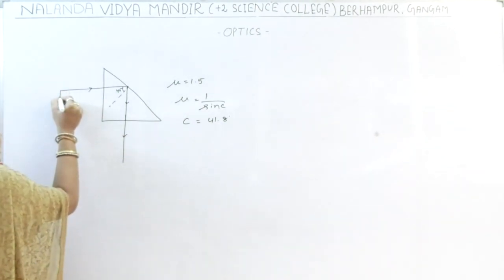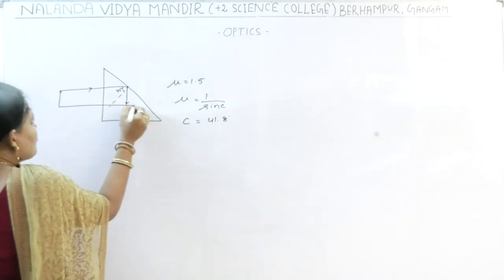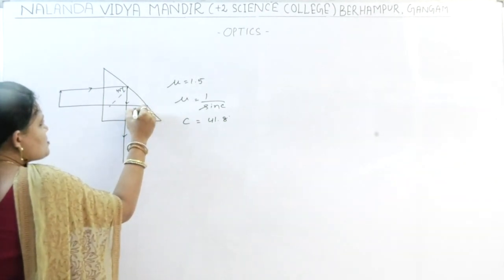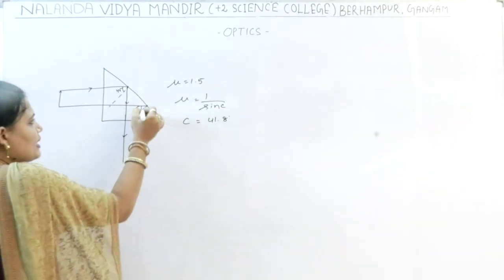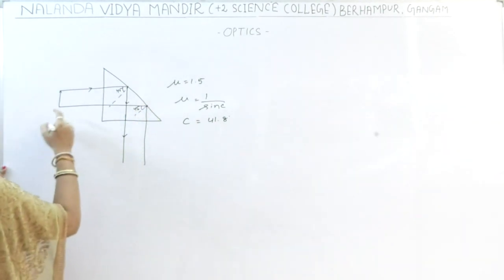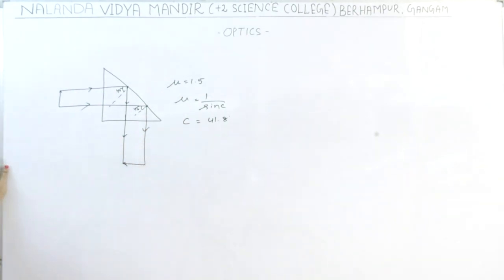If there is an object like this, then this ray will move to this position. At this position, this is the normal. This is 45 degree, greater than the critical angle. Then it will move through this path and reach here. So you will get the image like this. So you can turn the image by 90 degree by using the totally reflecting prism.